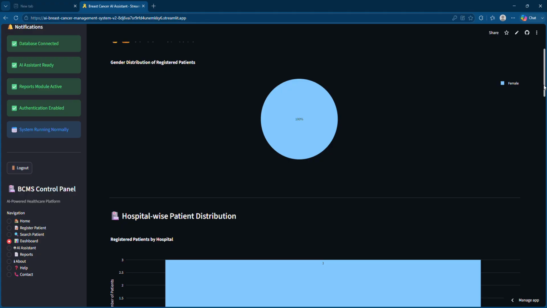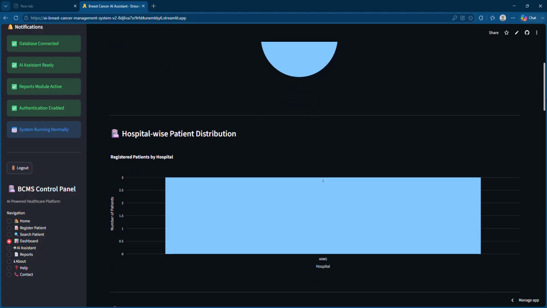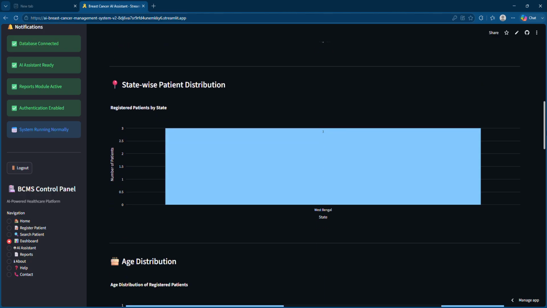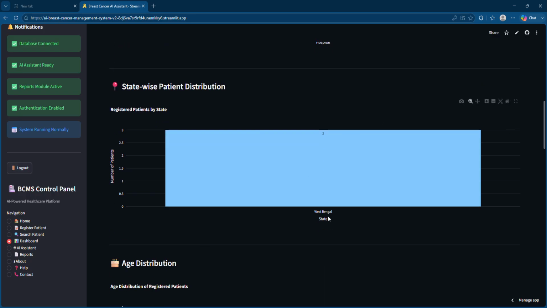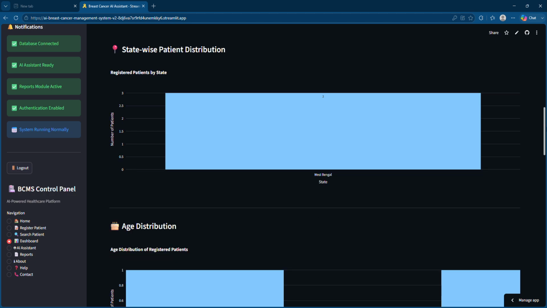But for now I have kept it as female. You can see the hospital-wise patient distribution. So 3 patients were registered in this hospital, the AIMS hospital. You can see 3 in this bar graph. This is the state-wise distribution: all 3 patients are from West Bengal, as the bar chart shows.